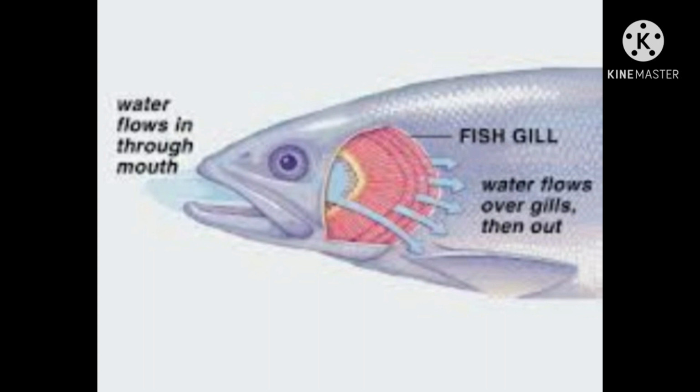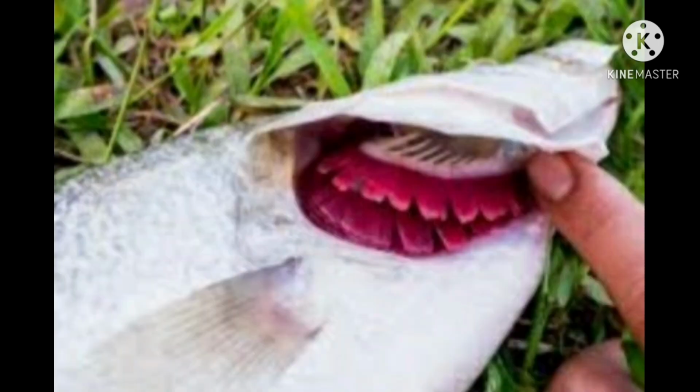The fish has special organs of breathing called gills. The gills help the fish to use oxygen which is dissolved in water in which it lives. The fish has gills on both the sides of its head. The gills are covered by gill covers so that they are not visible from outside. For breathing, the fish uses oxygen which is dissolved in water.